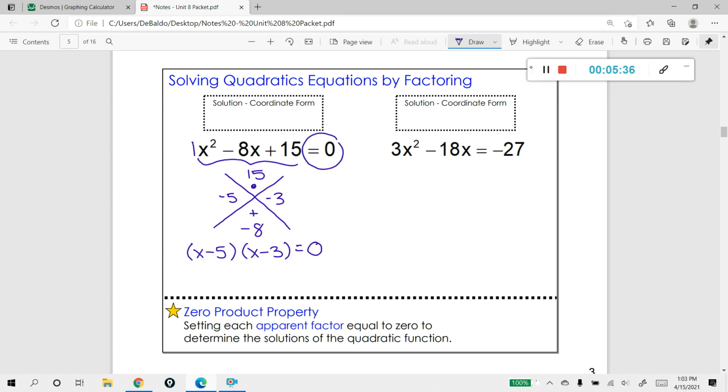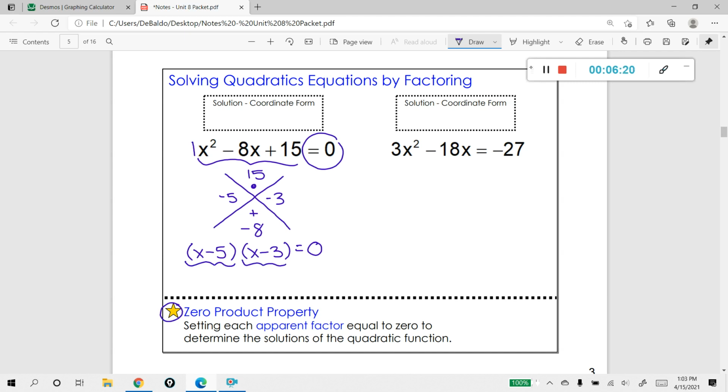But now we're going to add in this property at the bottom. This is called the zero product property. Basically what you're doing is setting each apparent factor, which is basically just a factor, equal to 0 to determine the solutions of the quadratic. When we're factoring and you get your factors, we call them factors, but when we're solving a quadratic, looking for the solutions, these turn into what we like to call apparent factors. And what we're going to do is take each one of them and set them equal to 0.